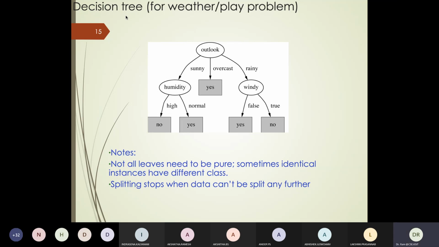So I'll probably stop here. I would suggest you take some data set or change certain values in this data set, build your own decision tree and see how it works out. Practice it so that you know how it works.